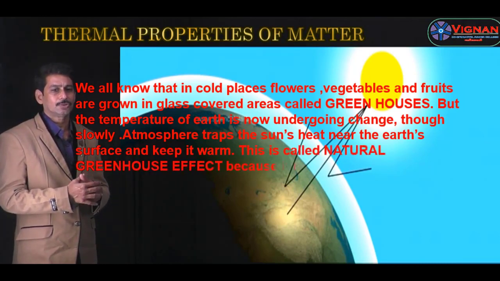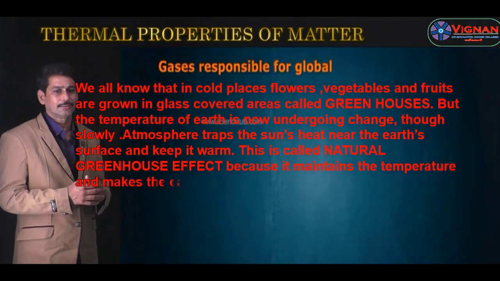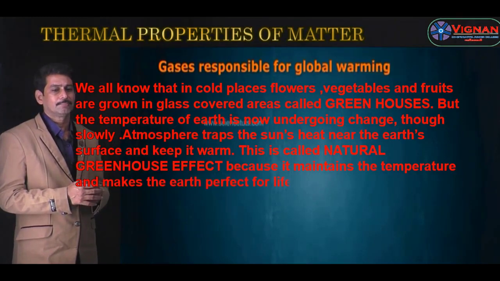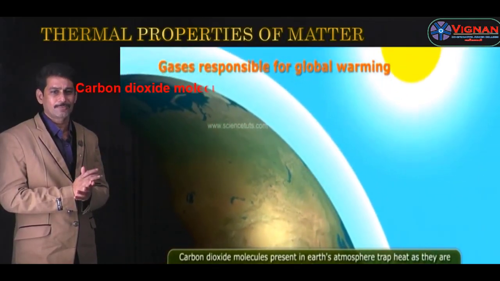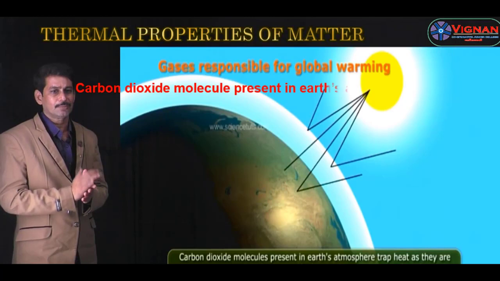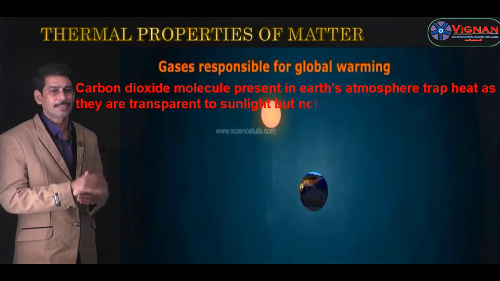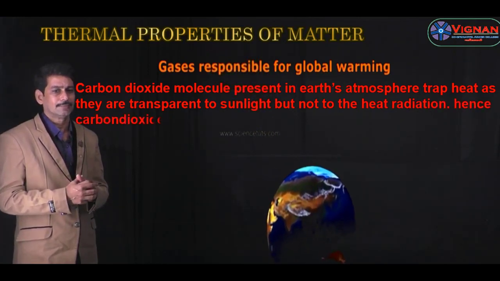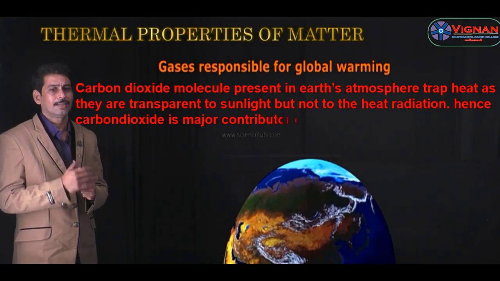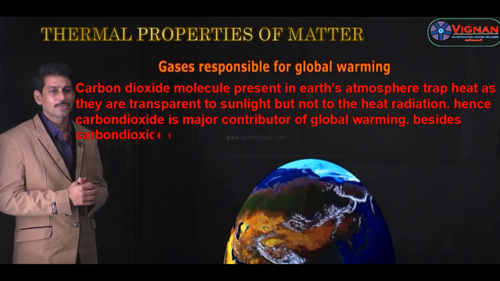This is called the natural greenhouse effect, because it maintains the temperature and makes the Earth perfect for life. And what are the gases that are responsible for global warming? Carbon dioxide molecules present in the Earth's atmosphere trap heat, as they are transparent to sunlight but not to heat radiation. Hence, carbon dioxide is the major contributor to global warming.